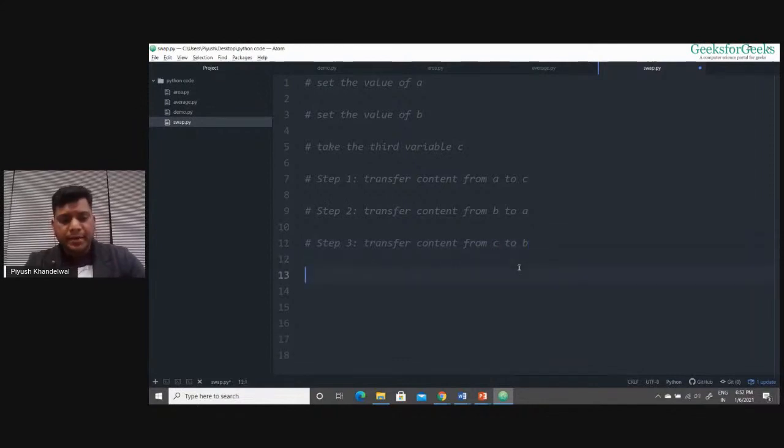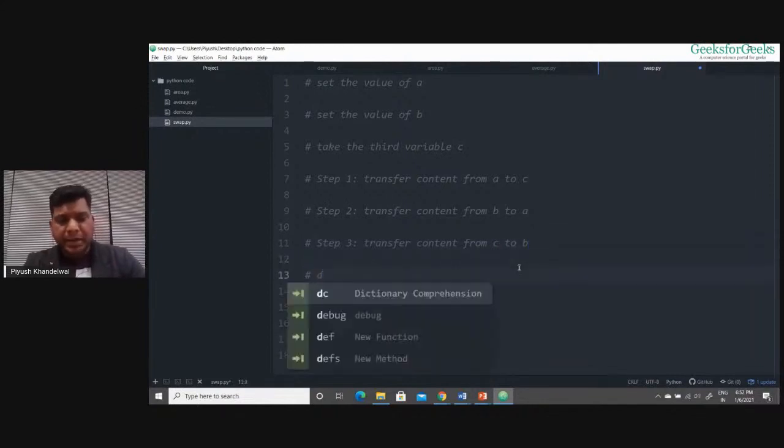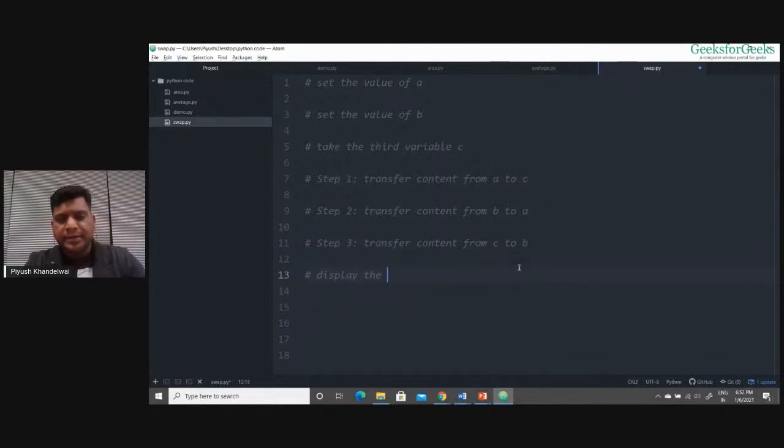And then I'll display the swapped values. These are the steps. First, I'll set the value of A, then I'll set the value of B. Then I'll take the third variable C, which is empty. Then we'll follow these 3 steps: A to C, B to A, C to B, and then I'll display the swapped values. So these will be my steps.